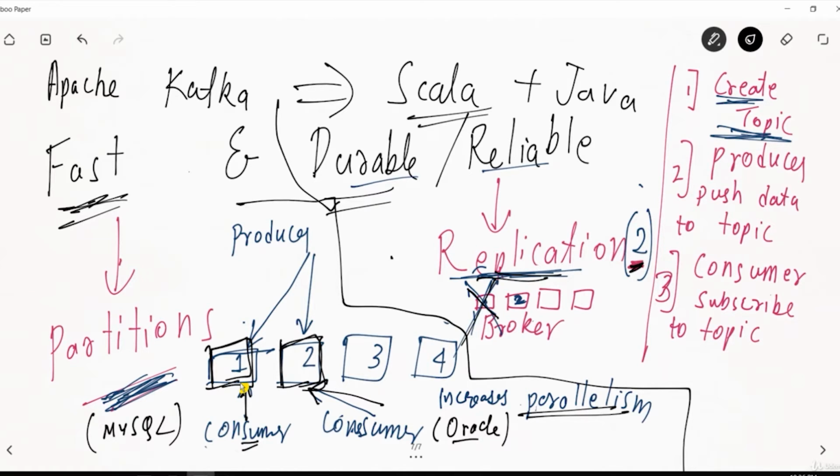Okay. If no doubts, then we'll go ahead. Try to understand as much as you can because this Kafka is a very hot favorite in interviews. Kafka and Hive, these two are very hot favorites.